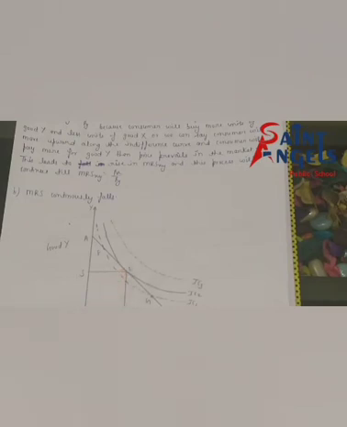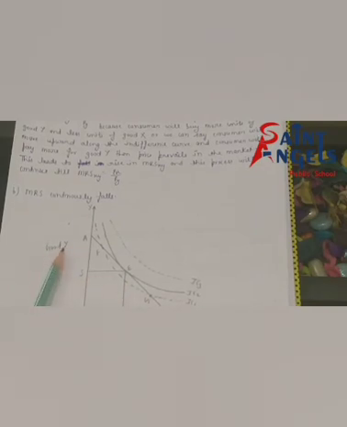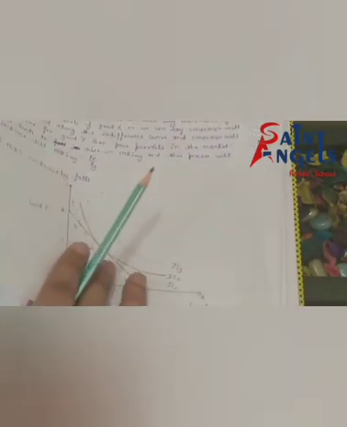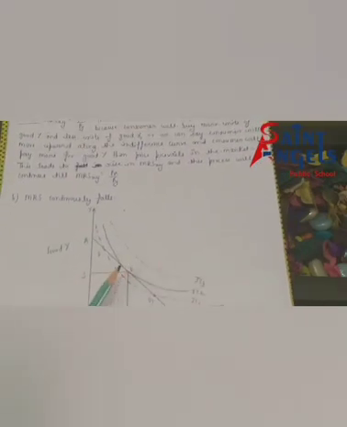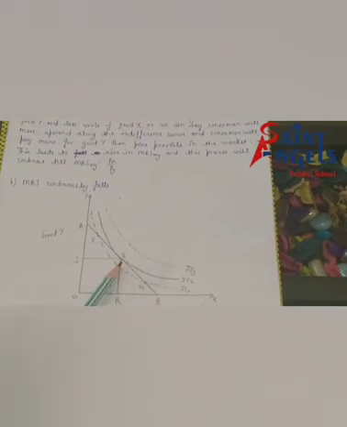At point E, the consumer is consuming OR units of good X and OS units of good Y. I hope all of you have understood this condition of consumer equilibrium. Why are we saying consumer equilibrium is determined at point E? Because at point E, the slope of the indifference curve is equal to the slope of the budget line.